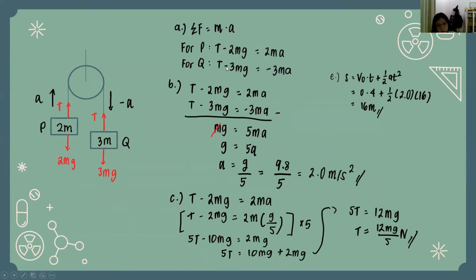Now for B, it says to find the acceleration of each mass. So we just eliminate T by subtracting the equations. So negative 2 minus 3 becomes negative 2 plus 3, right? And equals mg. Then 2 plus 3 ma equals 5ma. And so we cancel the m, and it leaves us with g equals 5a. So a equals g over 5 equals 9.8 over 5, which approximately gives us 2.0 meters per second squared.